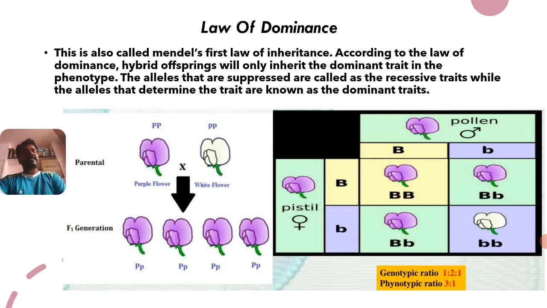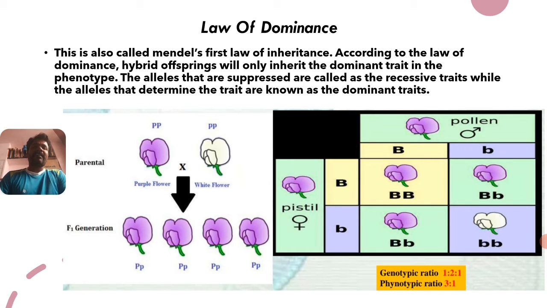Phenotype refers to the external visible characters of an organism. The alleles that are suppressed by the dominant trait are called recessive traits, while the alleles that determine or express the character are known as dominant traits.